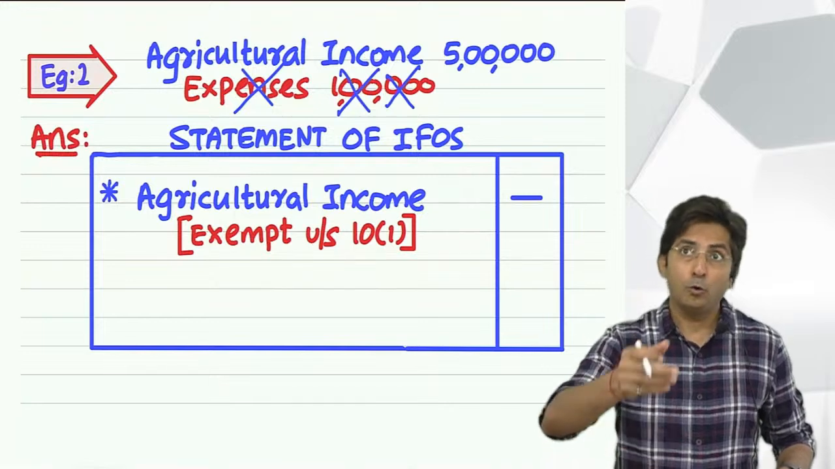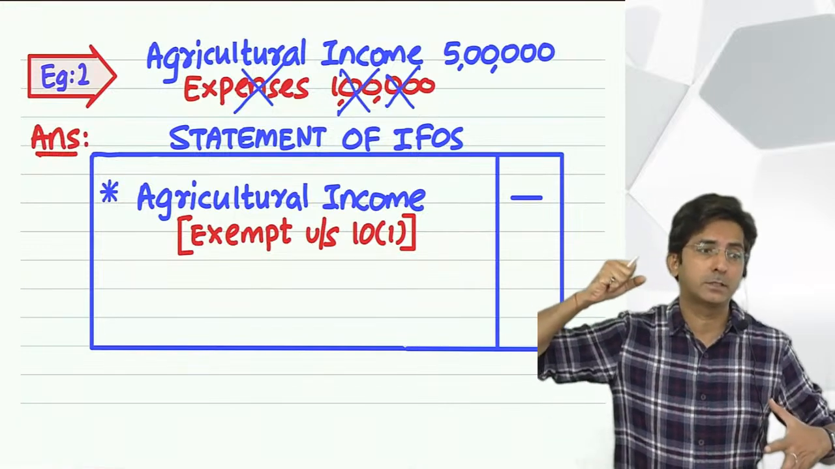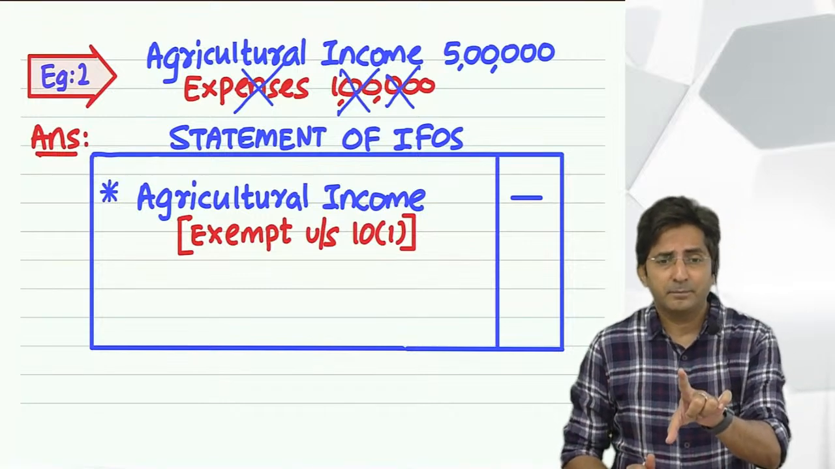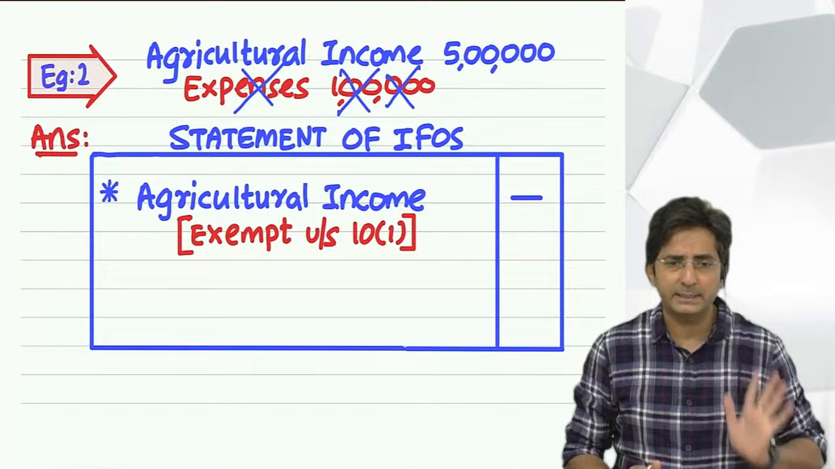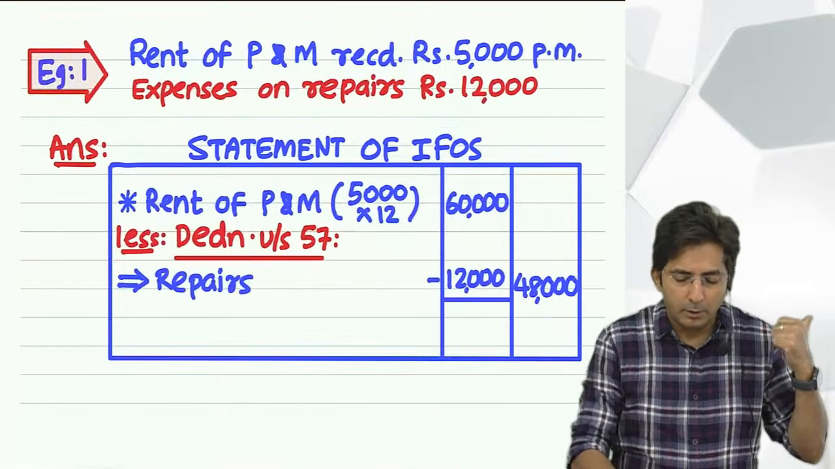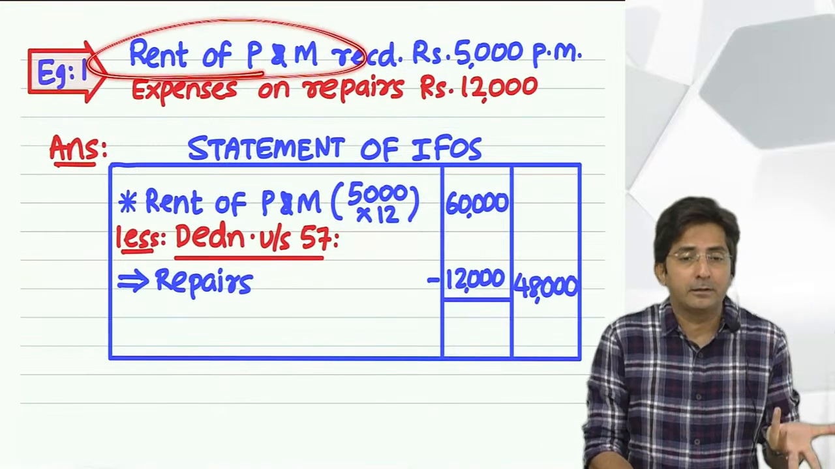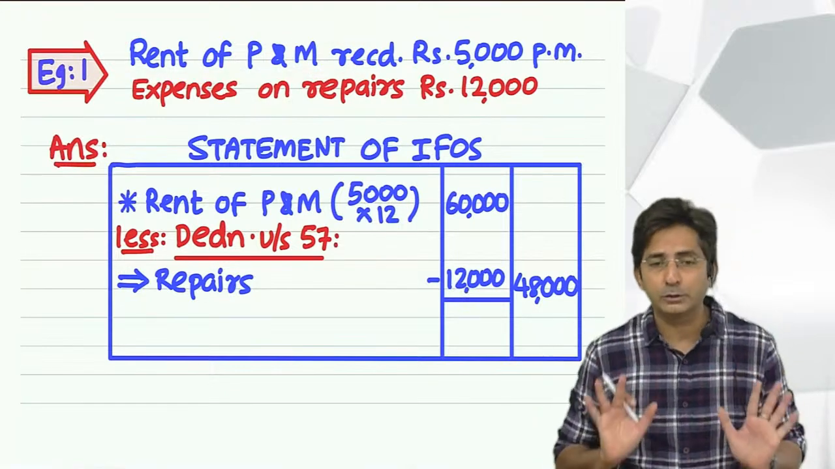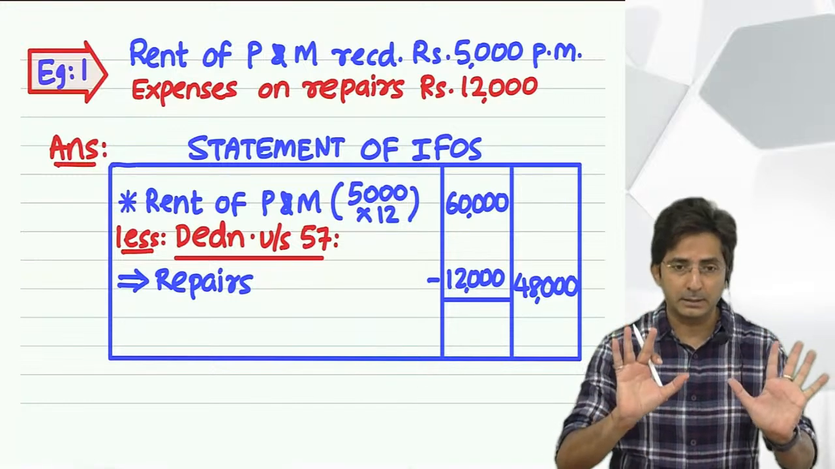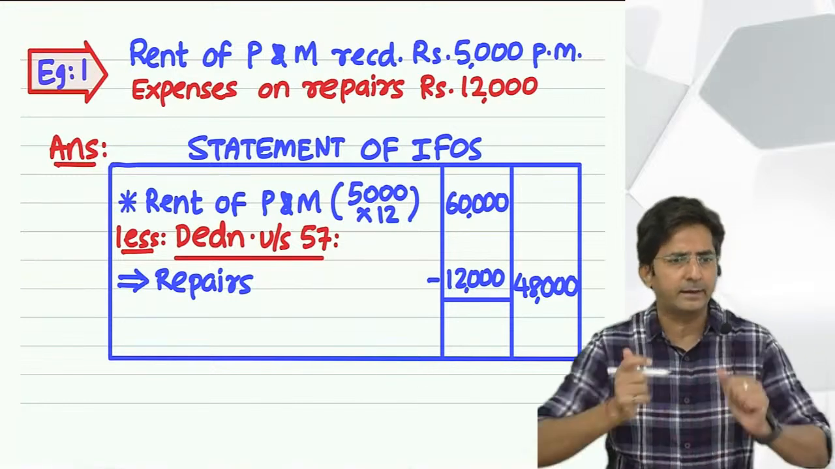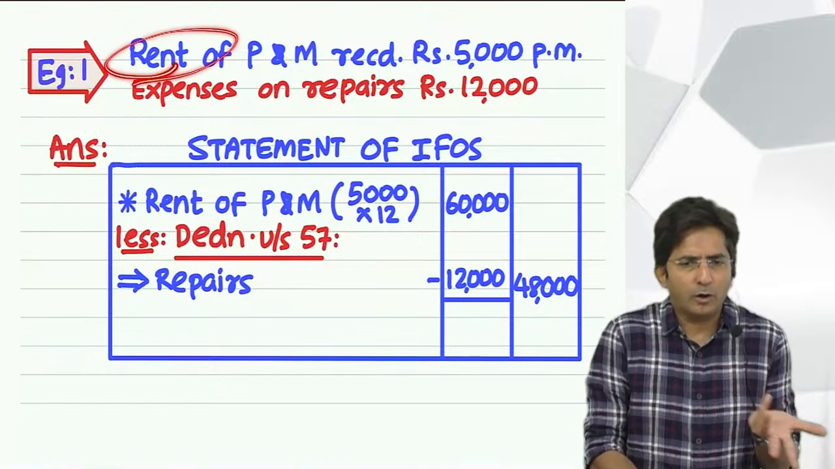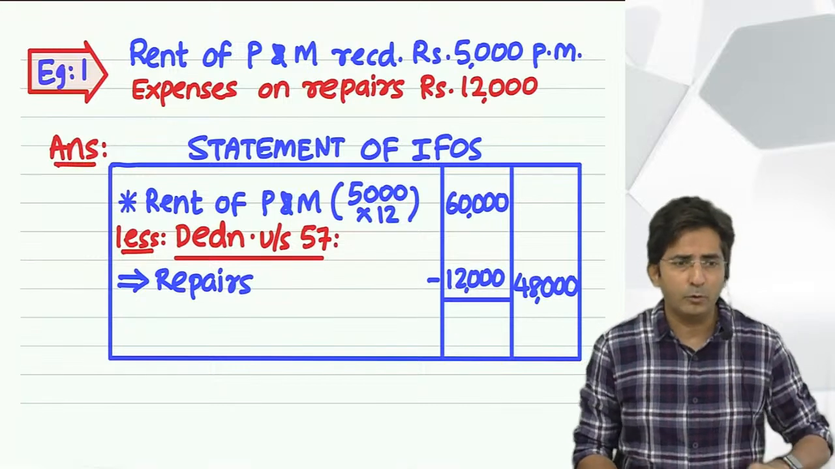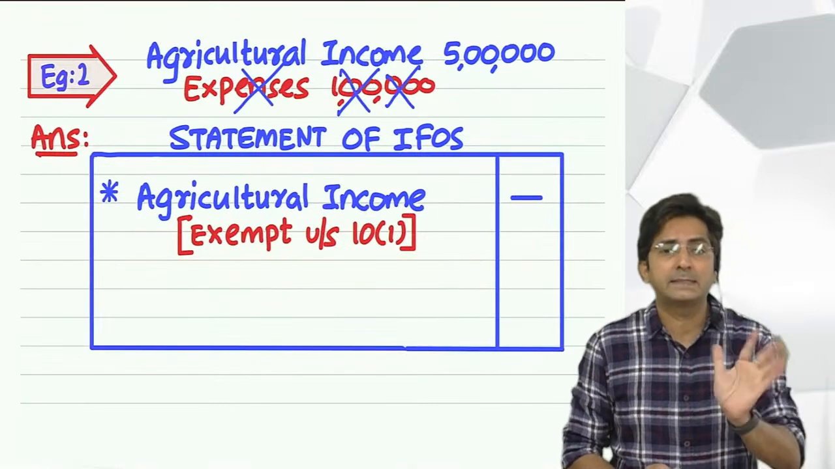But don't buy it. Sir has taught something special about agriculture. See, it's not about agriculture. If it is exempt, put dash. Ignore the expense. Similarly, in my previous example, although I took the example of rent, I didn't mean to talk something special about rent. What I meant to say is, if there is some taxable income and some expenses are given, deduct it. Whether it is rent or dividend income or any income, let it be. Rent was just an example. Similarly, here agriculture was an example.